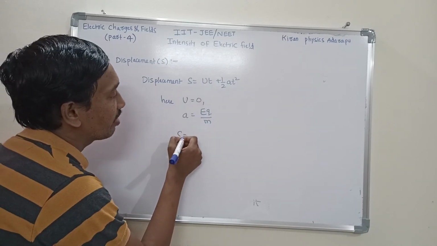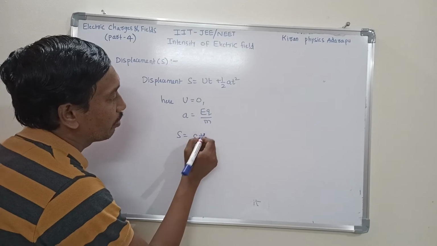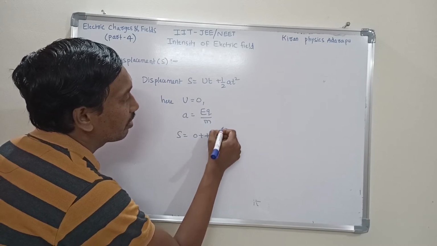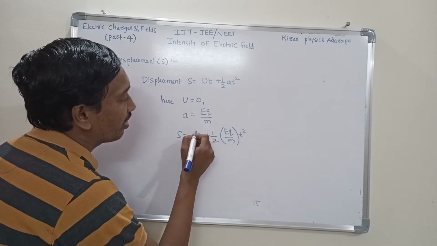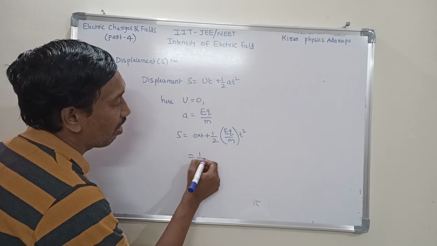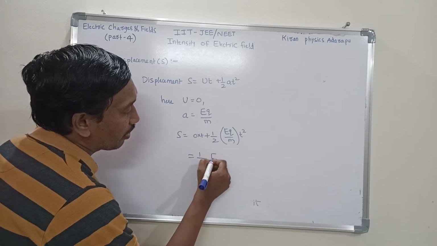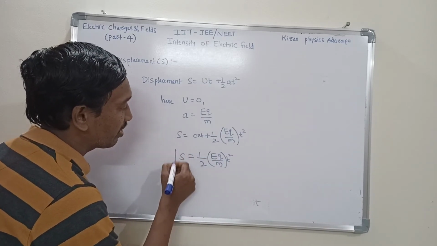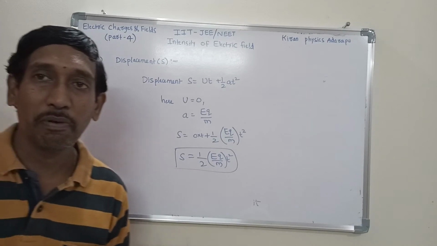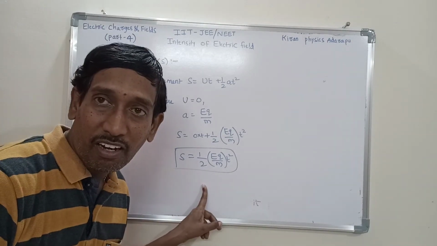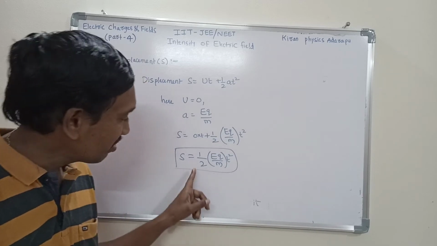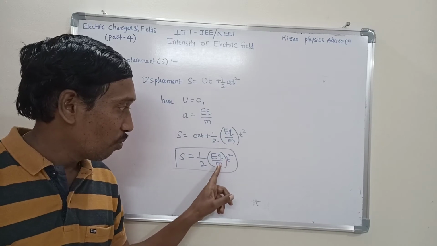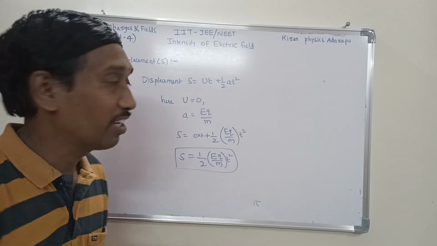Substitute in the formula. s is equal to 0 plus 0 into t plus half into a, that is Eq by m, into t square. 0 into t is 0. That means half Eq by m into t square is the formula for displacement. This is the expression for displacement of a charged particle in an electric field. Just you know this: what is the intensity of electric field, what is charge, what is m and t. Substitute in the formula, you get it.